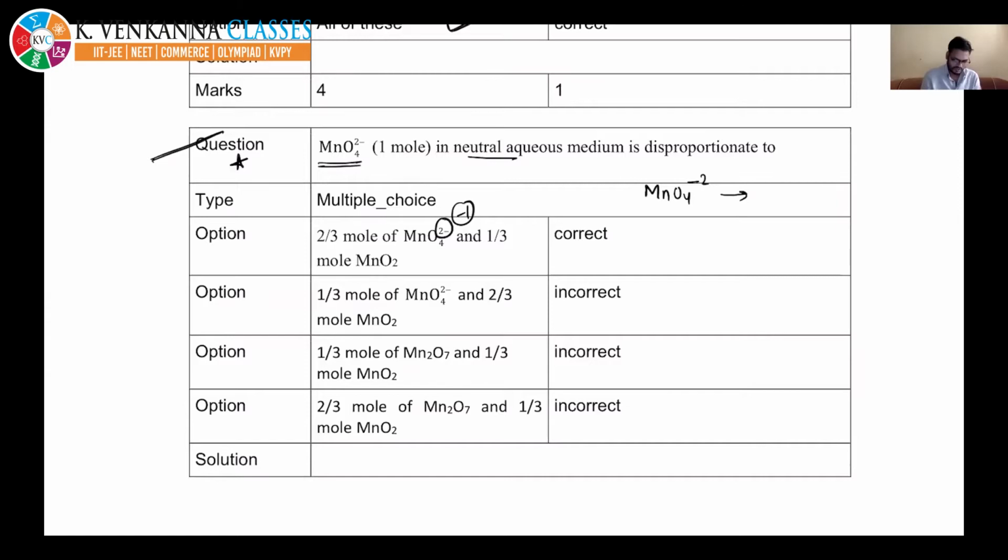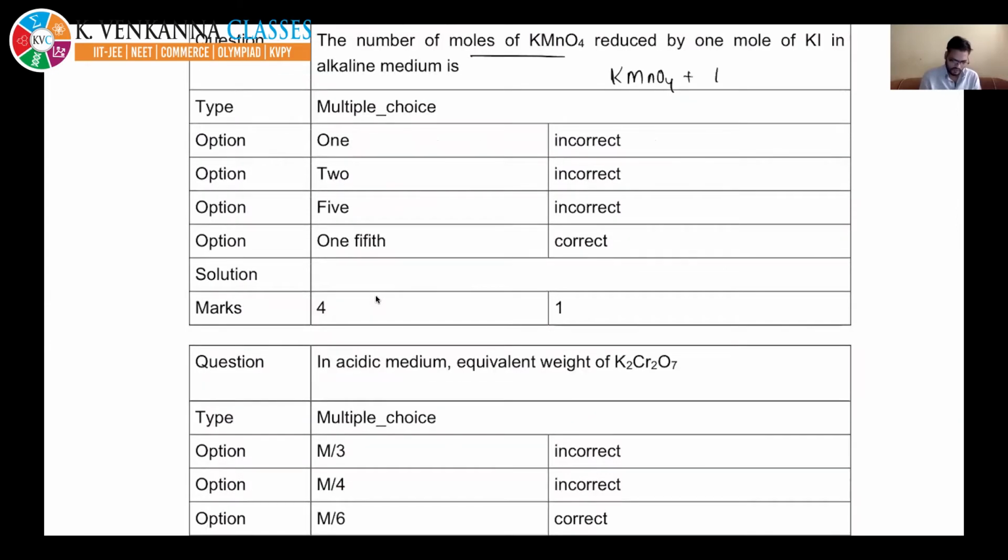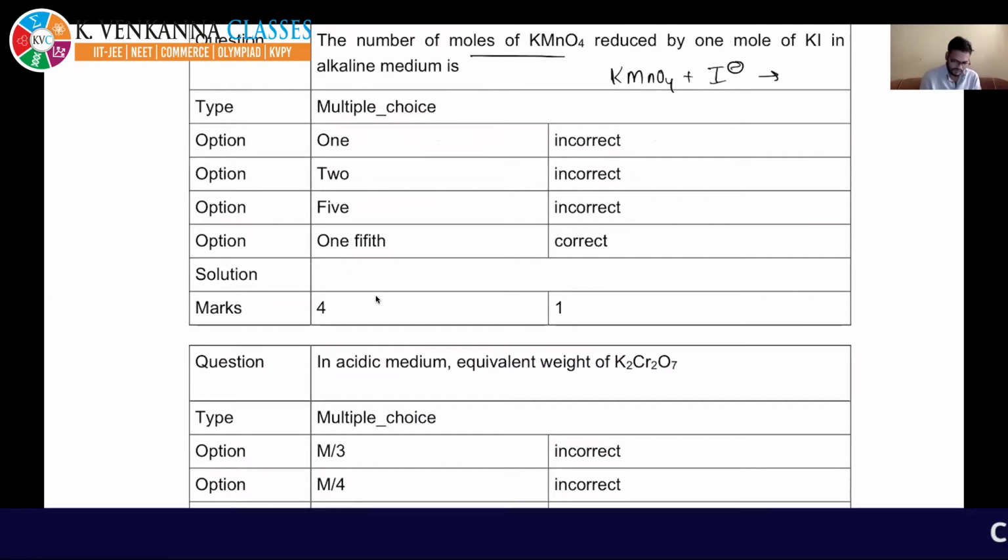KMnO4 in alkaline medium. Iodine, you see, will convert in alkaline medium. KMnO4 gets converted into MnO4 minus 2, and this is converted into I2. So its valency factor will become 1, and its valency factor will also be 1.